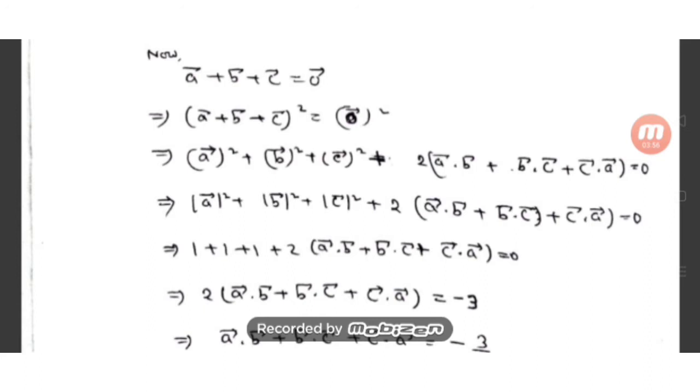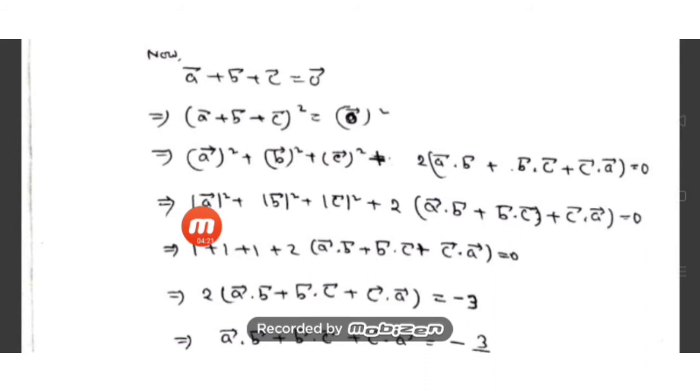So in place of ab, bc, ca, since these are vectors, you put the dot, and that is how we get this. Now a bar square can be written as modulus of a bar square. We know the property, a square is equal to a bar square, which is equal to modulus of a bar square, the same thing. Similarly, b bar square can be written as magnitude of b bar whole square, and c bar square is equal to modulus of c bar whole square, and I have just written it like this.